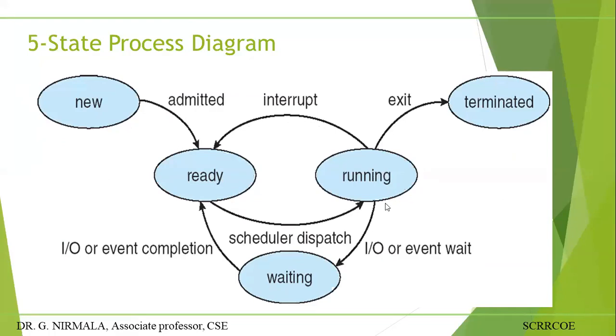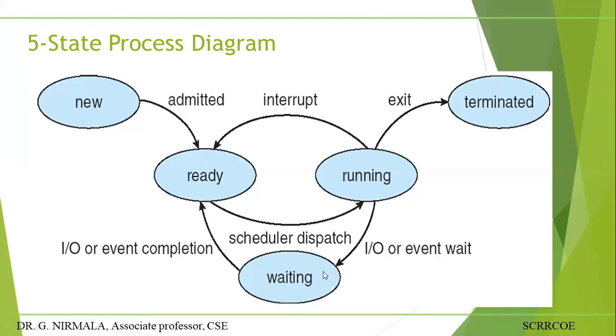After successful execution, we have the exit system call and the process is terminated. This is normal execution: new, ready, running, exit. That is normal termination. For example, during execution some IO or event wait may occur. If the user wants to enter input or output values, then that process may be moved to the waiting queue or blocked queue, or call it the waiting or blocked state. This process must be in the waiting queue.